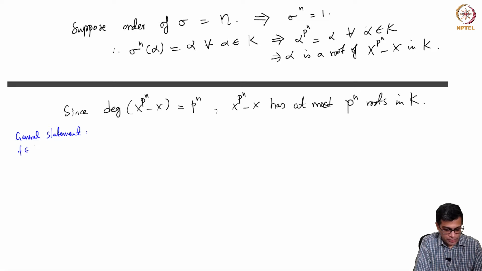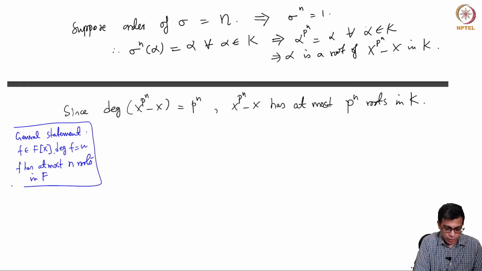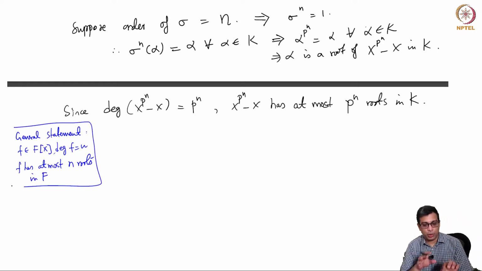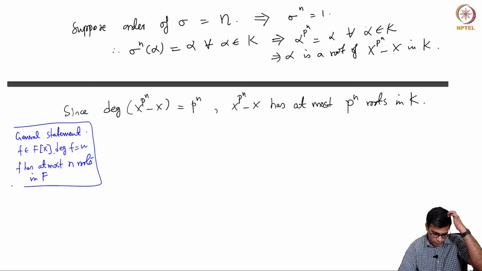Let's say f is a polynomial in F[x], the degree of f is n, then f has at most n roots in F, because every time you have a root alpha, x minus alpha divides f. So you can divide by it and get a degree n minus 1 polynomial, which will have by induction at most n minus 1 roots.